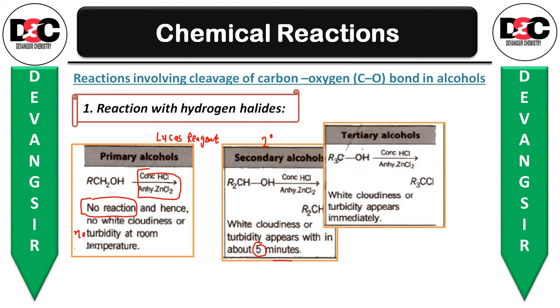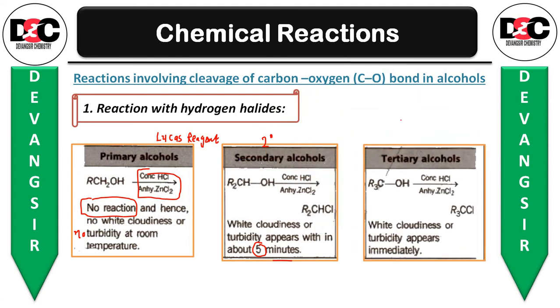Whereas in case of tertiary alcohol, R3COH, concentrated HCl and anhydrous zinc chloride, you will be getting R3CCl. White cloudiness or turbidity appears immediately, very fast. So this is the reaction. In case of tertiary alcohol, turbidity is produced immediately. So if turbidity is produced immediately, then you can come to know that your alcohol is tertiary.